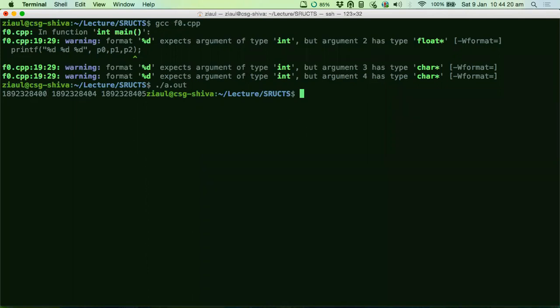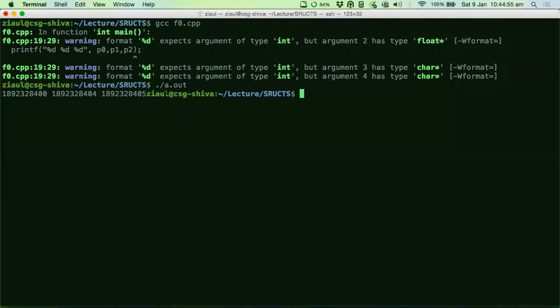When you are walking over the variables inside a structure, there is no padding between the variables. Padding is at the end. Padding is after this 5. This is 4, and this is 5, 6, 7, 8. The final 2 spaces in the structure are left free, and there is no address for that.